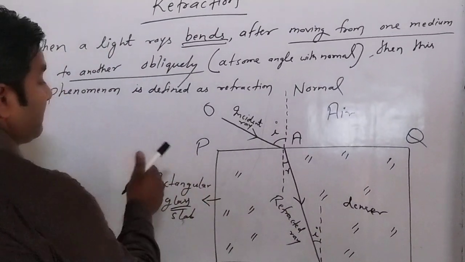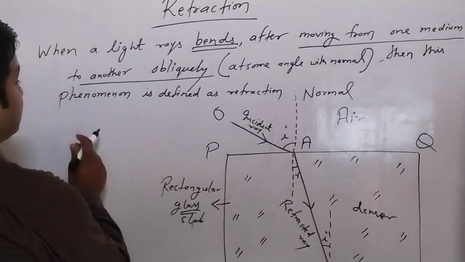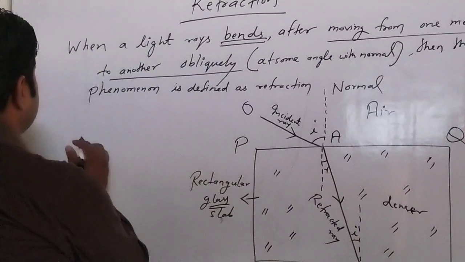Here is the concept of deviation, I will say the concept of bending.